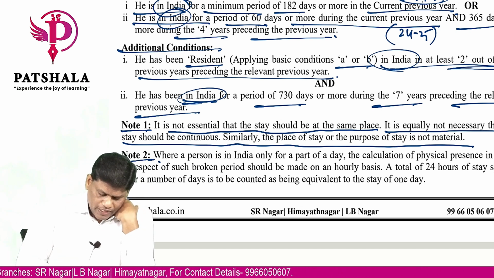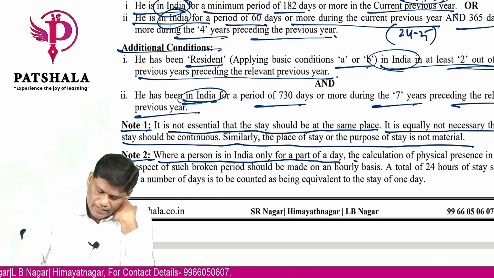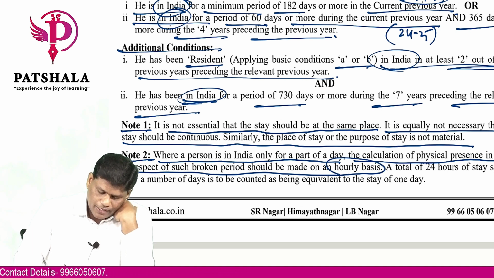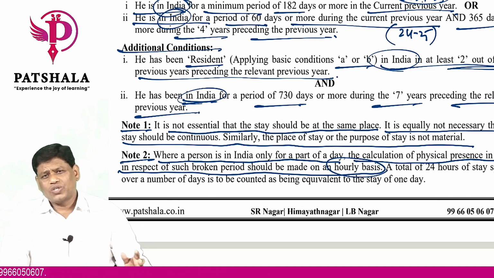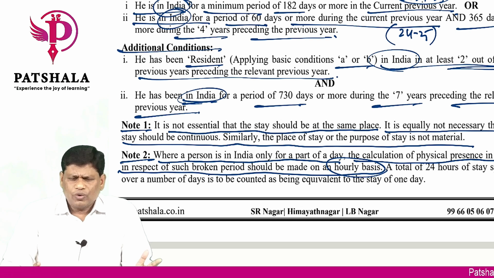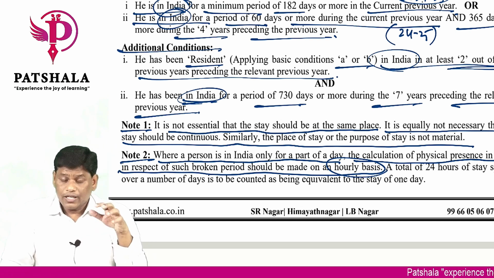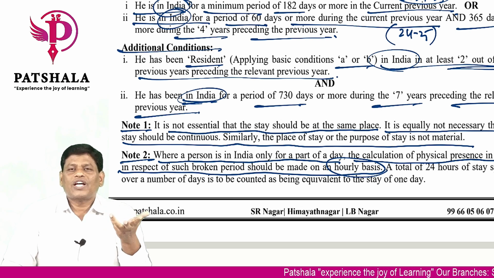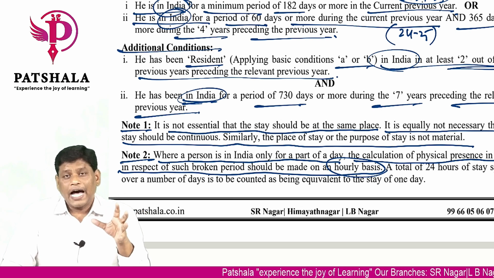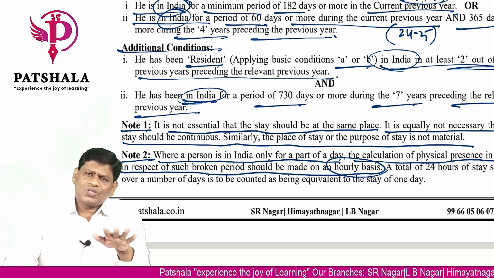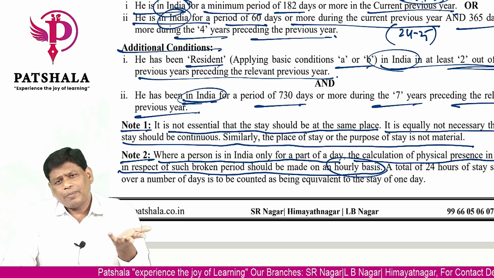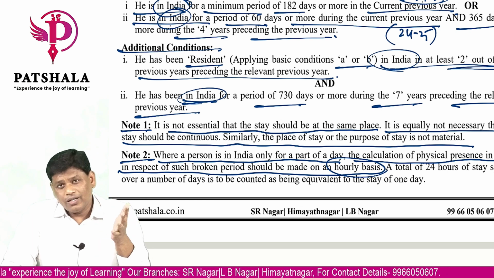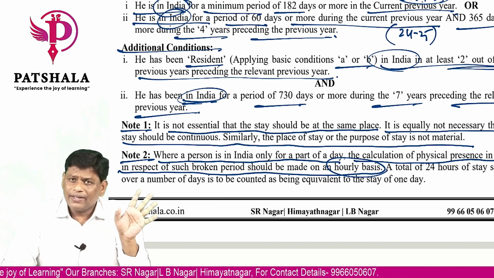Note 2. Where the person is in India only for part of the day, the calculation of physical presence in India in respect of such broken period shall be made on hourly basis. Simple logic to say, in a day how many hours will be there? 24 hours. So if the whole day you are not there, you are there for some of the hours, then count all the broken hours if the data is available. If data is not available, the date of arrival, date of departure can be taken. If the data is available, then take it. If data is not available, date of arrival, date of departure, both we are going to add.